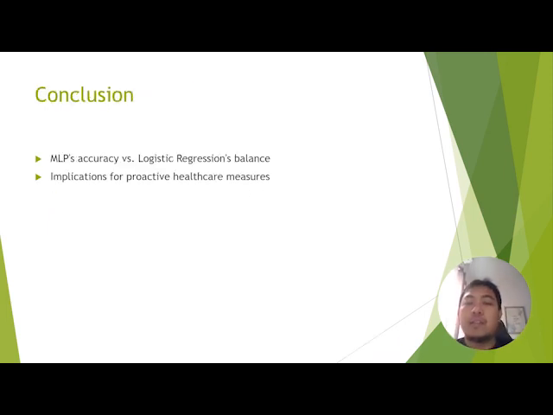In conclusion, while the MLP classifier excels in accuracy, considerations regarding overfitting prompt us to carefully evaluate its performance on new data. Logistic regression, with its balanced performance, emerged as a reliable option for our predictive healthcare tasks. The insight gained from our models paves the way for proactive healthcare measures, showcasing the potential impact of machine learning in enhancing early diagnosis and intervention. Thank you.